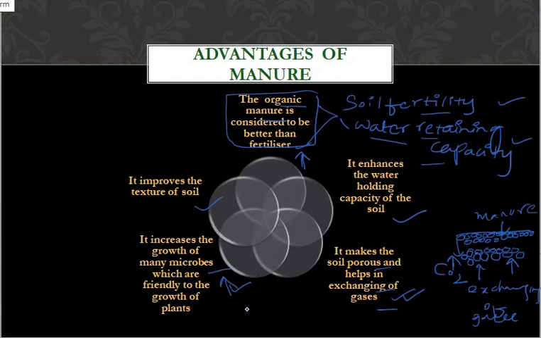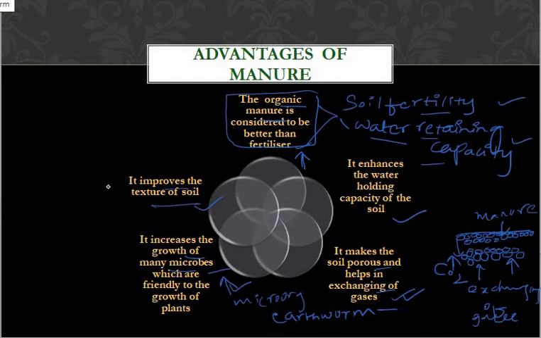What are microbes here? The microorganisms which are helpful for decomposition. The best example is the earthworm. Earthworm is said to be a microorganism which is helpful for decomposition. That kind of microbes can be increased if we are using organic manure. Then it improves the texture of the soil.